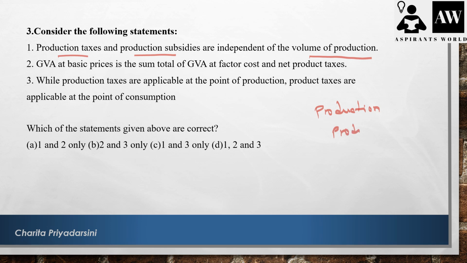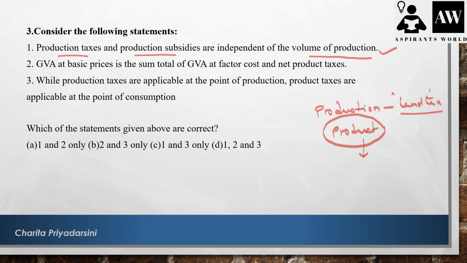Production tax is like the land tax, which can be imposed irrespective of your capacity of production. So the land tax is independent of the volume of production, but the product tax, on the other hand, depends on the product. So they have given that production taxes and production subsidies are independent of the volume of production. This statement is correct.